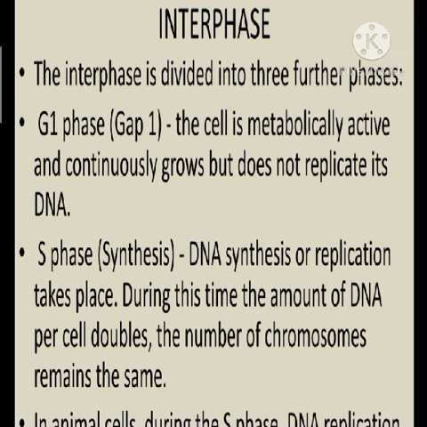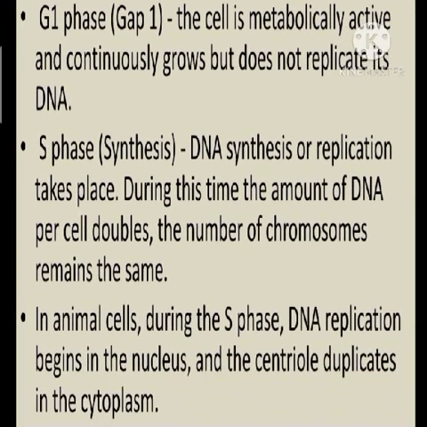Now next is the S phase. S phase is the synthesis phase. So here, as the name says, DNA synthesis or DNA replication occurs during this phase. The main event during S phase is DNA synthesis or replication of DNA. So here the amount of DNA per cell will be doubling, but the number of chromosomes remains the same. For example, if 2C is the amount of DNA in the G1 phase, it now becomes 4C. It will be doubling to 4C.